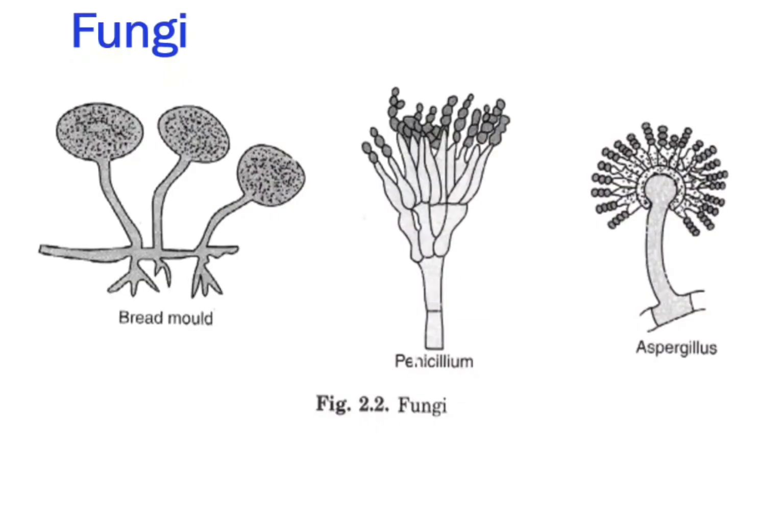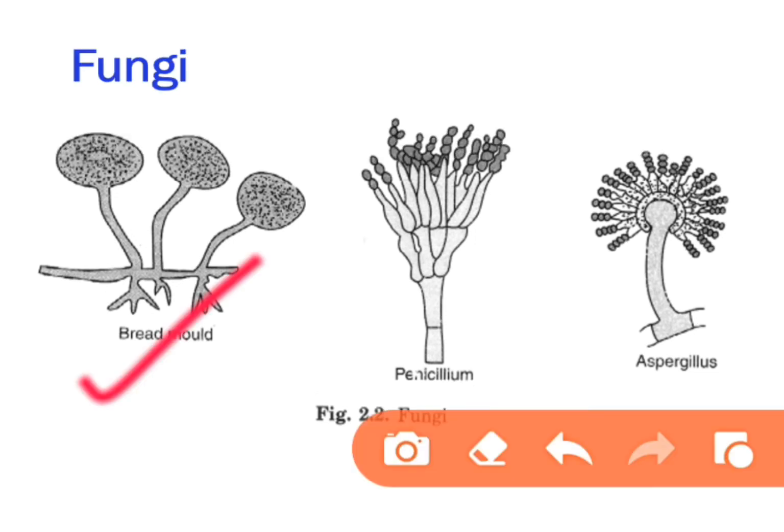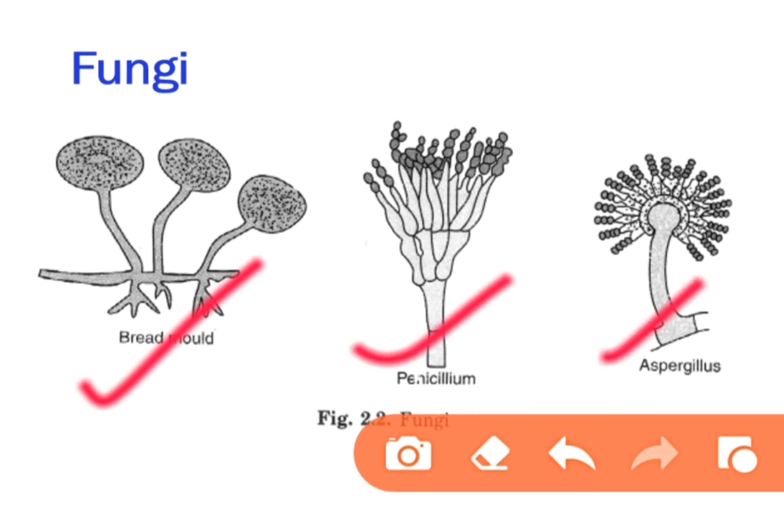Fungi are multicellular organisms. These organisms, together with bacteria, are the main force for decomposition on Earth. Fungi are a very wide group which includes molds, mushrooms, yeasts, etc. Some examples of fungi are bread molds and penicillium.